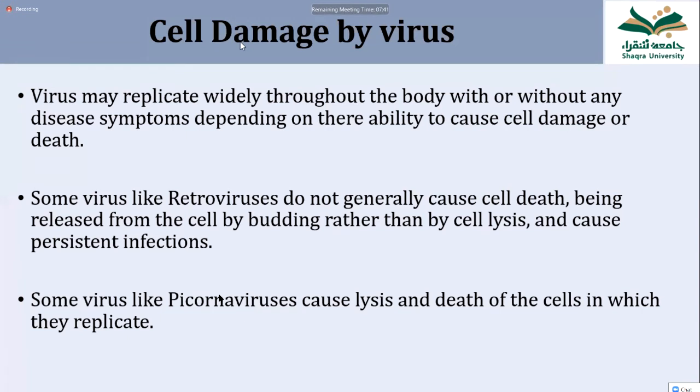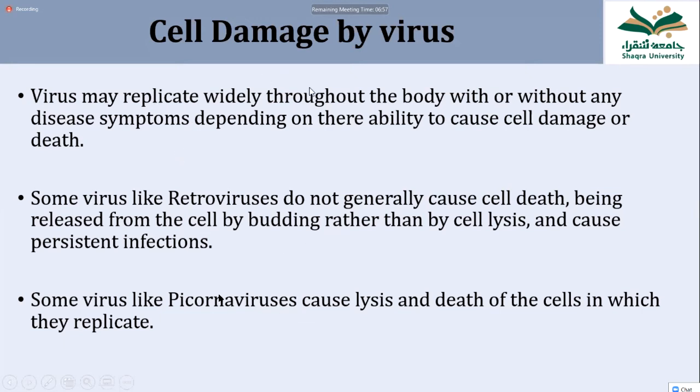So how does cell damage occur by the virus? The viruses replicate throughout the body without any disease most of the time. And the symptoms depend on their ability to cause damage to the cell or the death of the cell. Some viruses, like retroviruses, do not generally cause cell death, being released from the cell by budding rather than by cell lysis, and cause persistent infections. Okay. Some viruses can cause damage to the cell, some cause persistent infection. Some viruses like coronavirus cause lysis and death of the cell in which they replicate.